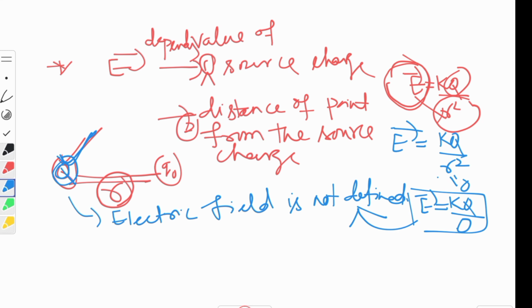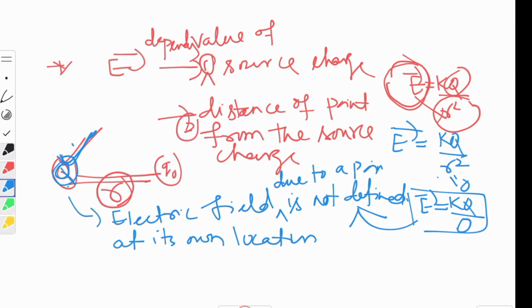That means electric field due to a point charge at its own location is not defined. I am again repeating, very important point: electric field at its own location, due to a point charge, remember this, is not defined.